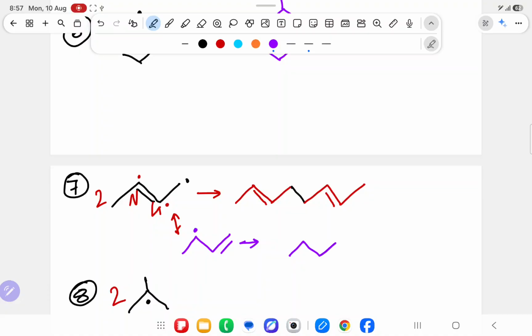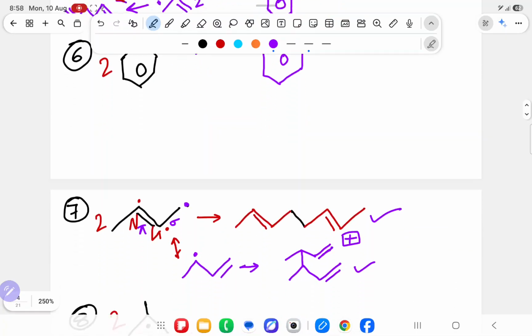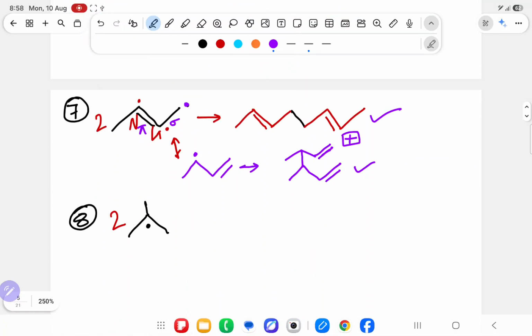Now once the dot shifted here, what is the other product you will get? Sir, this, and on the top side this double bond. That means over here two different products are coming, because allylic means benzene double bond pi sigma free radical will do resonance. So whenever it is doing resonance, you have to do the resonance. This product is one product, this product is the second product. After resonance, only combination is happening. All are doing combination, but resonance is possible, so you will draw the resonance also. Over here no need to draw, because both structures look the same, so I have not done resonance. But over here both structures are not the same, so I have done the resonance.